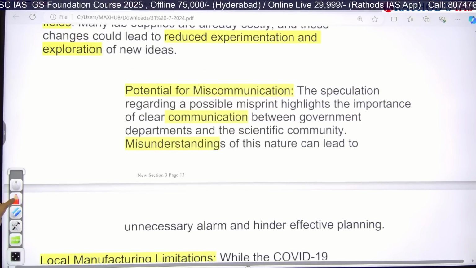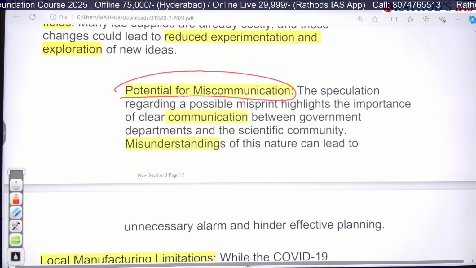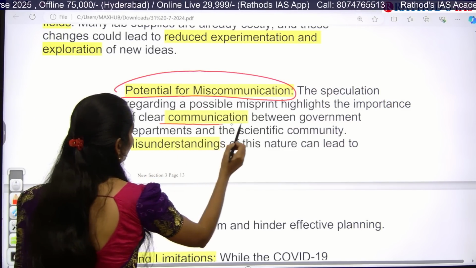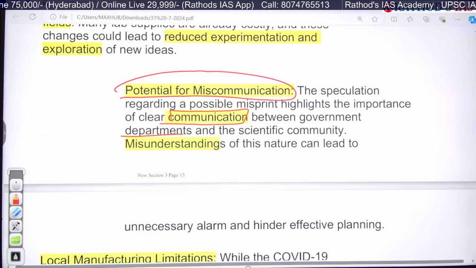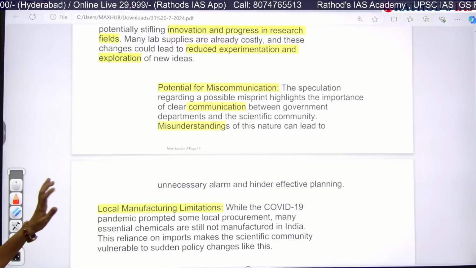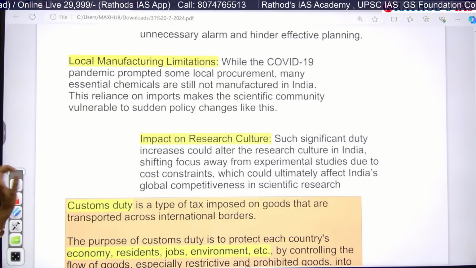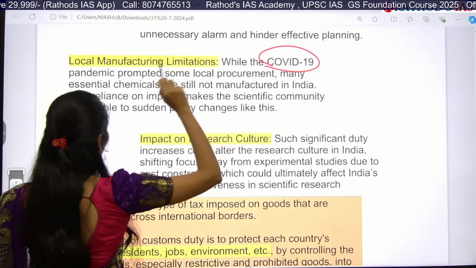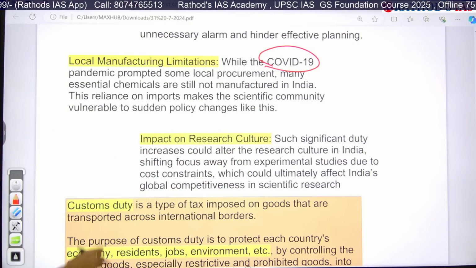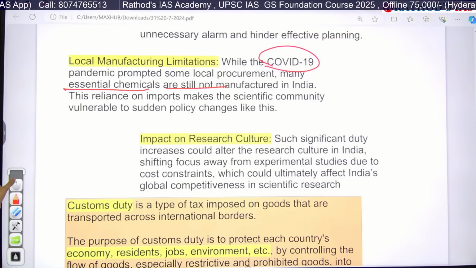The next problem here is there is also potential miscommunication. The speculation regarding a possible misprint highlights the importance of clear communication. So we need proper communication between government departments and the scientific community. If there is no proper information or communication, that will lead to misunderstandings. And another problem is the limits on local manufacturing, like the 2014 pandemic region, some local procurement, and many essential chemicals are still not manufactured in India. Okay, it is also one important problem.